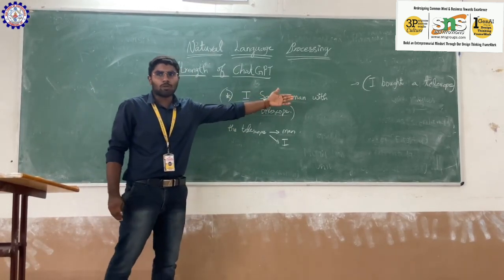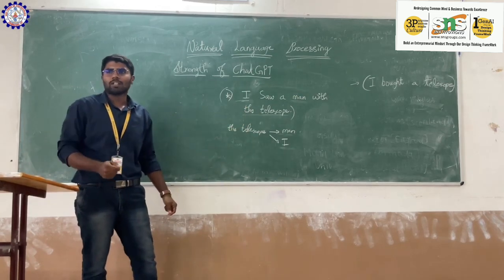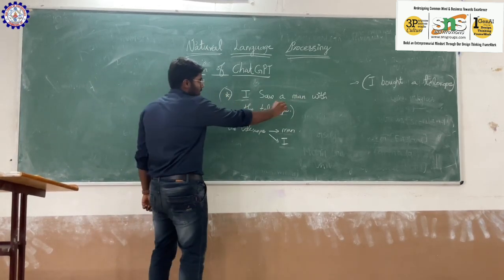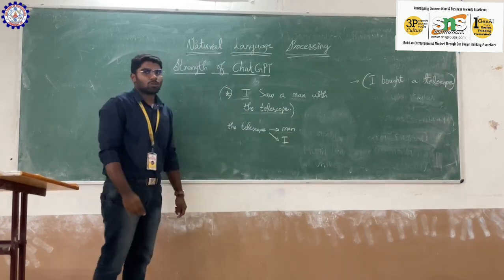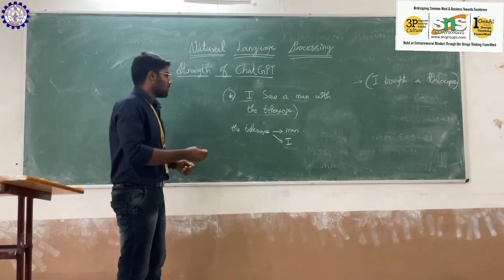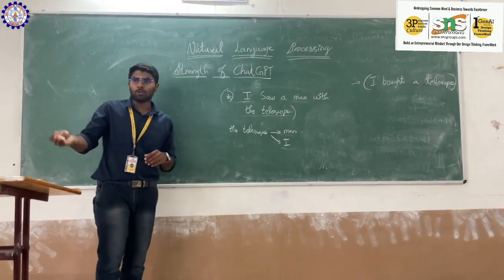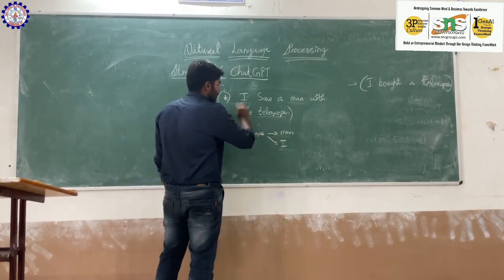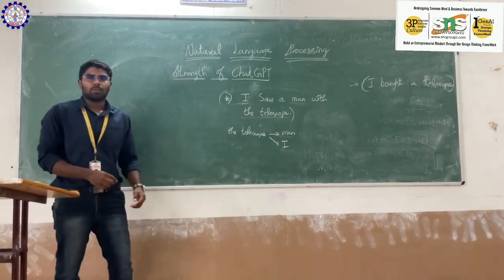I got a telescope. Now the AI knows that you had a telescope. So if you give this sentence now, I saw a man with a telescope, it will understand that you are seeing a man using the telescope. That means basically you had a telescope, and you are using it to see that man. So that's the main advantage of this process.